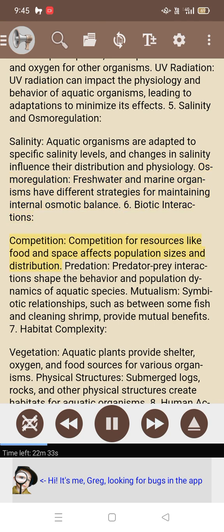6. Biotic interactions. Competition. Competition for resources like food and space affects population sizes and distribution. Predation. Predator-prey interactions shape the behavior and population dynamics of aquatic species. Mutualism.